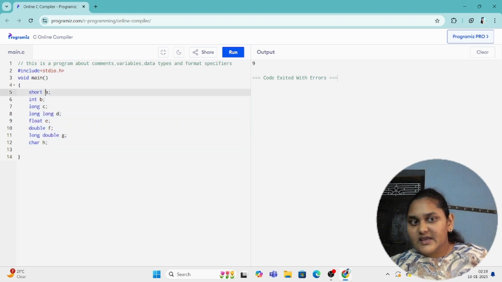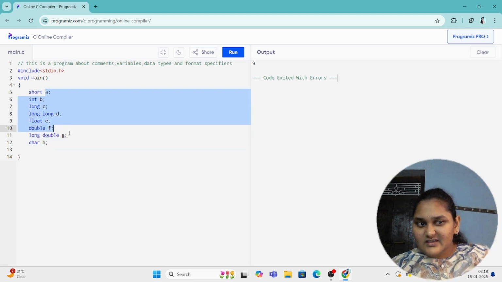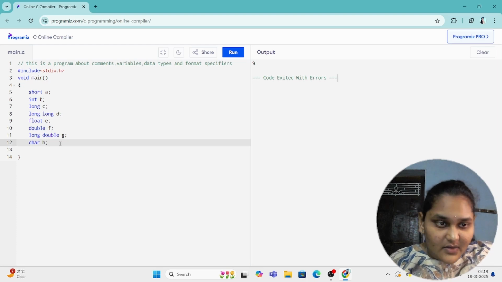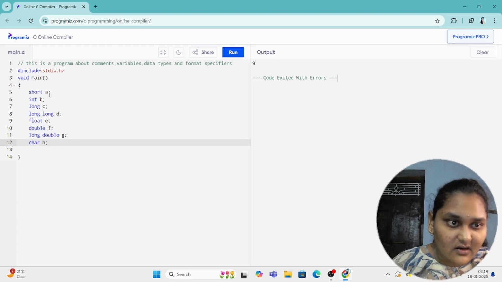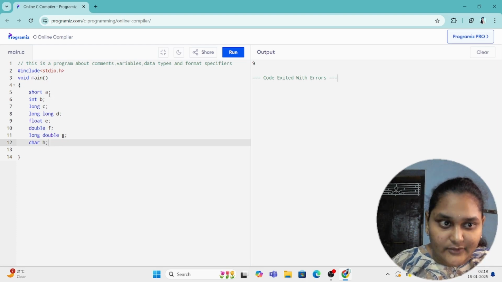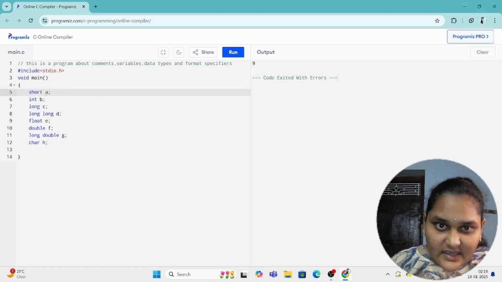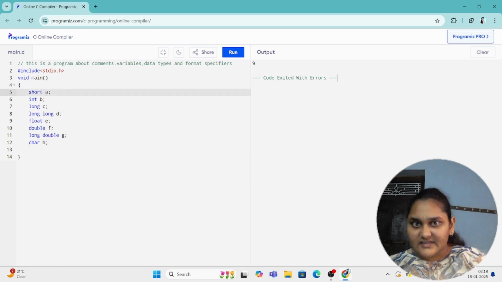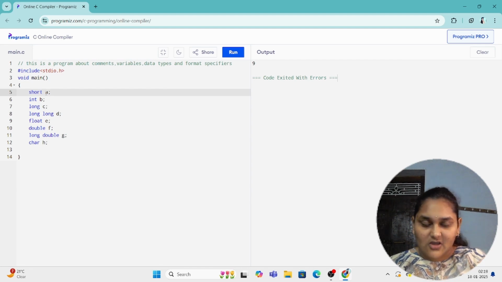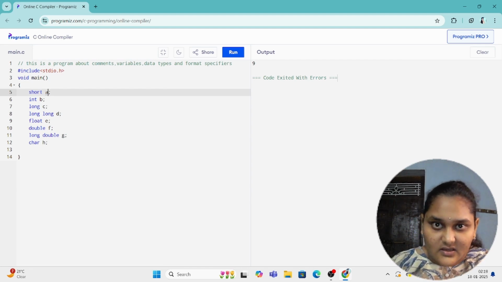See, for variable names, I just took A, B, C, D, E, F, G, H only. But when you have to take a variable name, there are some conditions. A variable name should start with a letter, either uppercase or lowercase, or it should start with an underscore only.